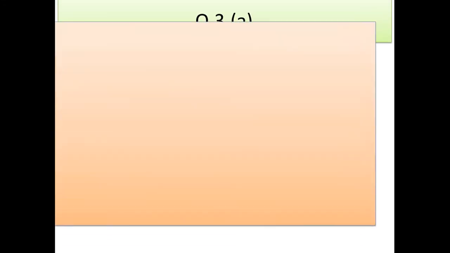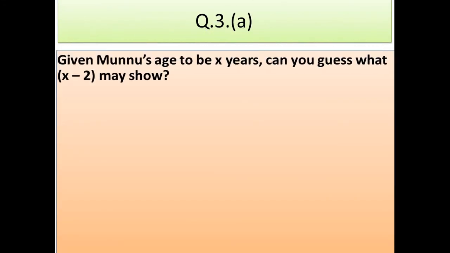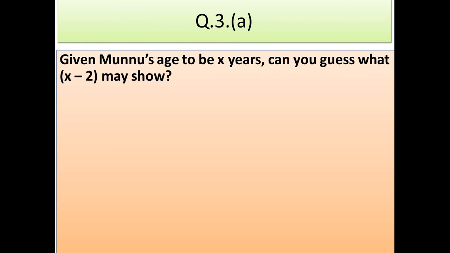Question number 3a. Given Munu's present age to be x years, can you guess what x minus 2 may show? X minus 2 may show a lot of things, students. It may show Munu's age 2 years back. It may show Munu's younger brother's or sister's age.